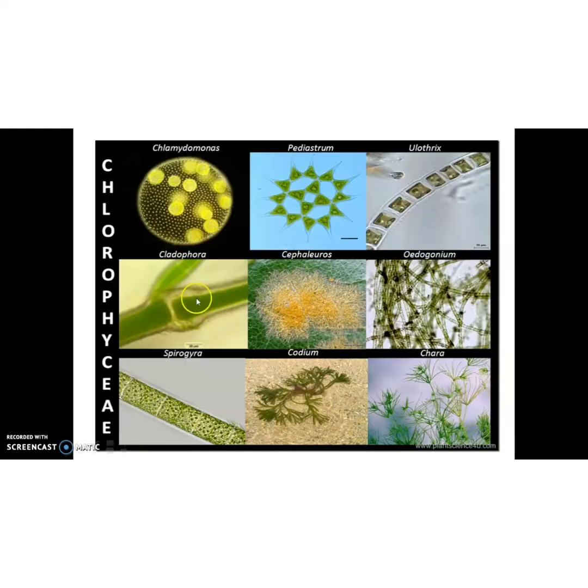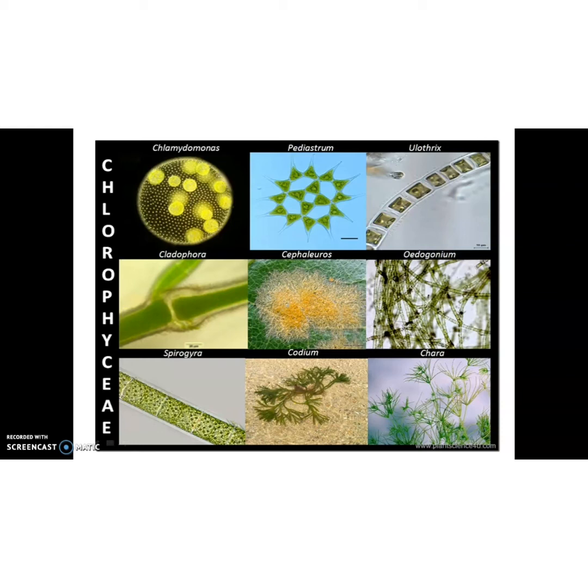Okay, now we can discuss the importance, structure and general characteristics of each category. First, we can discuss Chlorophyceae. We know that the members of Chlorophyceae are commonly called green algae. Their plant body may be unicellular, colonial or filamentous. Okay, they are usually grass green due to the dominance of pigments chlorophyll A and chlorophyll B.